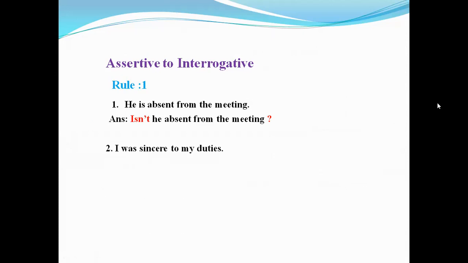Let's see another example. I was sincere to my duties. Here the verb is was and it is an auxiliary verb. So in order to change the sentence from assertive to interrogative, wasn't will be used at the beginning of the interrogative sentence, then the answer will be, wasn't I sincere to my duties?